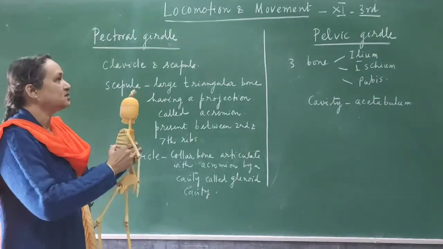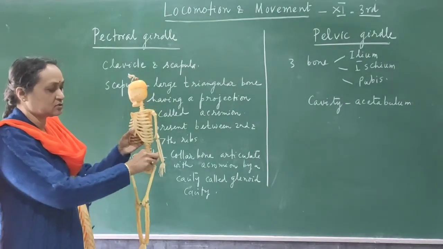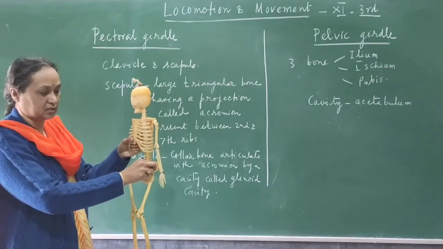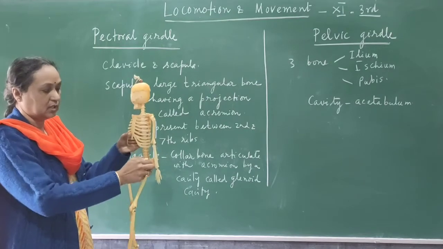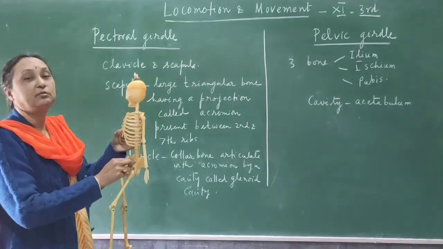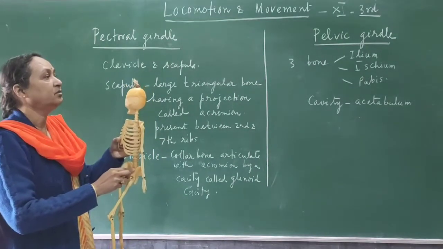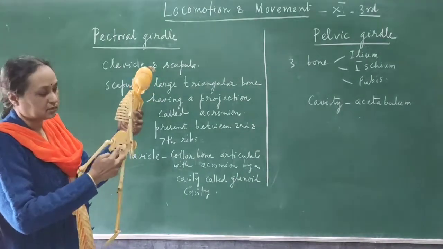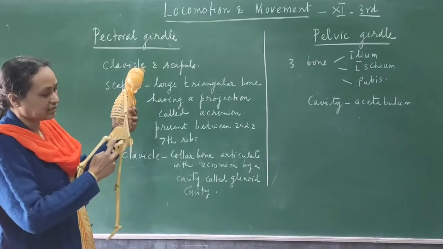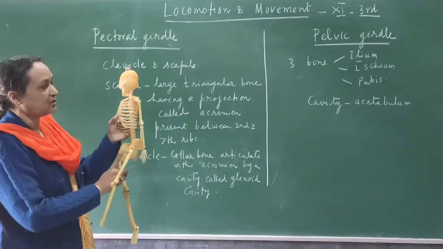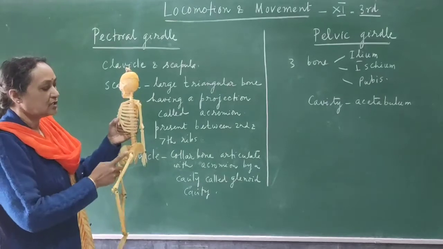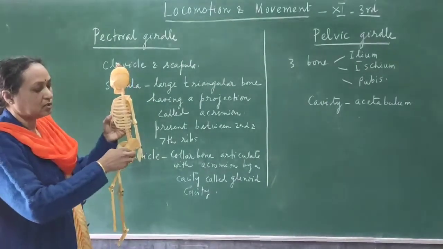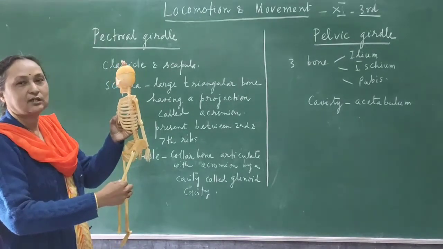Okay. Now the next girdle is the pelvic girdle. So this one is called the pelvic girdle. Pelvic girdle is giving the support in the thigh portion, in the hip portion, and it is the fusion of 3 bones. The names of the bones are ilium, ischium, and the pubis. So this broad bone is the ilium. Ischium is this portion, and this front one is the pubis. Okay. So here also there is one cavity, and the cavity is called the acetabulum. To the acetabulum, the thigh bone is connected.